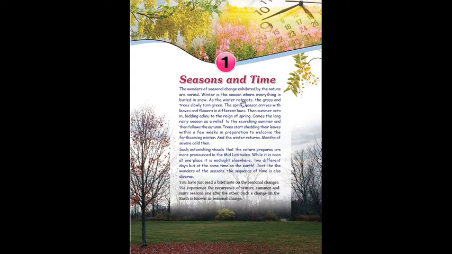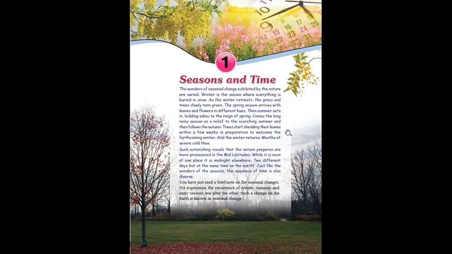Winter is the season where everything is buried in snow. As the winter retreats, the grass and trees slowly turn green, and then the spring season arrives with leaves and flowers in different hues. Then summer sets in, bidding adieu to the rain of spring. Next comes the long rainy season as a relief to the scorching, severe summer, and then follows autumn.